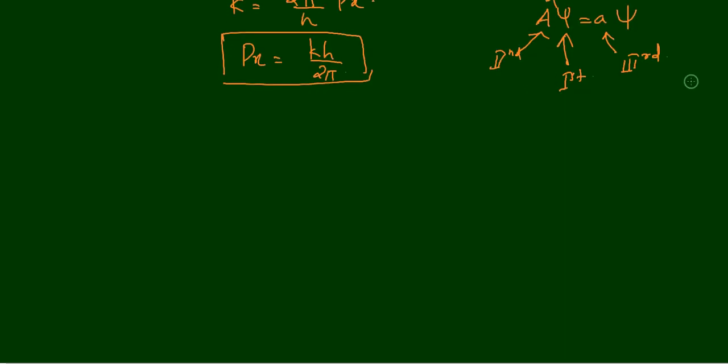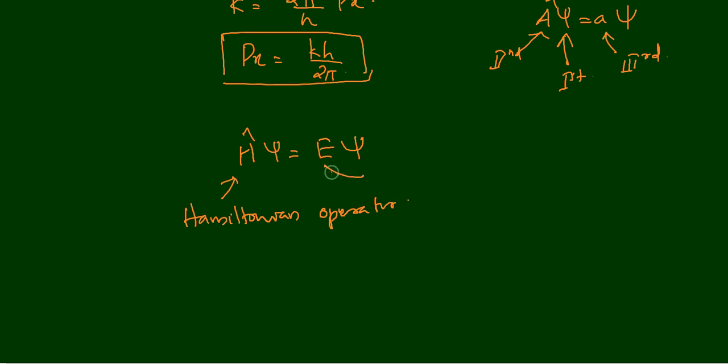You know that we can express the Schrodinger wave equation as an eigenvalue equation like this. I have already given this in my previous video, so you have to look into that. We can express the Schrodinger wave equation as an eigenvalue equation like H cap psi is equal to E psi, where H cap is the Hamiltonian operator, psi is the wave function, and E is the total energy.